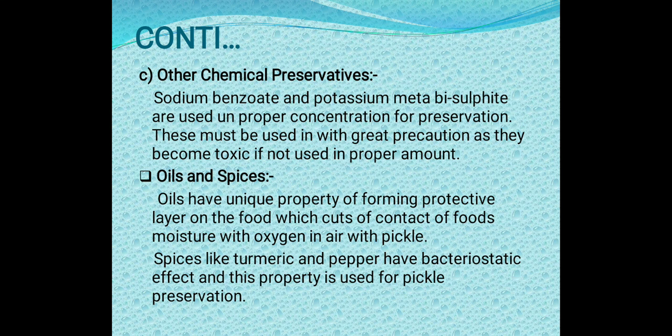Sodium benzoate, household chemicals, right? Sodium benzoate and potassium metabisulfite can be used for the preservation of food. These must be used with great precaution as they become toxic if not used in the proper amount.